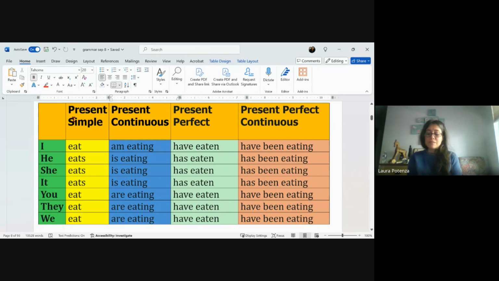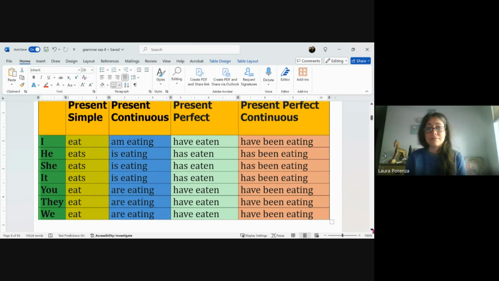So first off, simple present tense, we use it when an action is happening right now at this moment, or when it is happening regularly. So we have present simple tense. You'll see I eat, he eats, she eats, it eats, you eat, they eat, we eat.